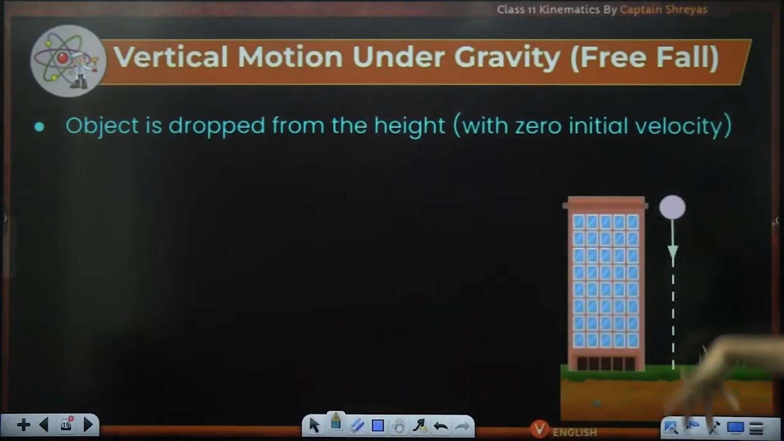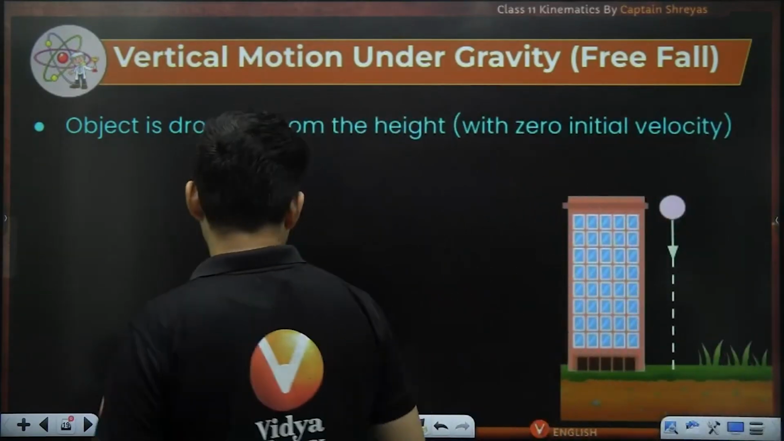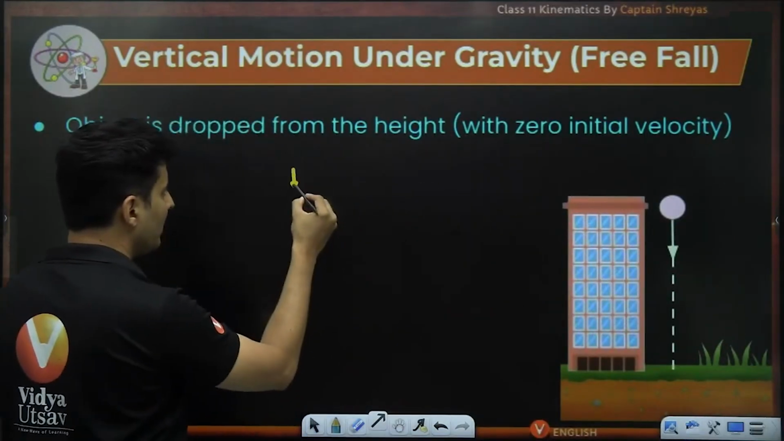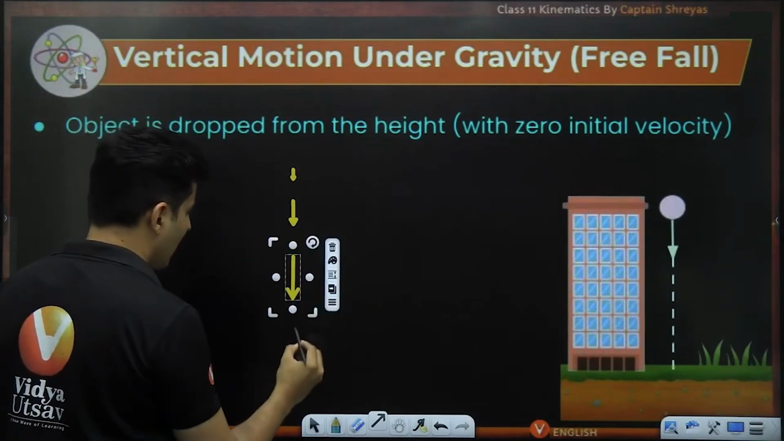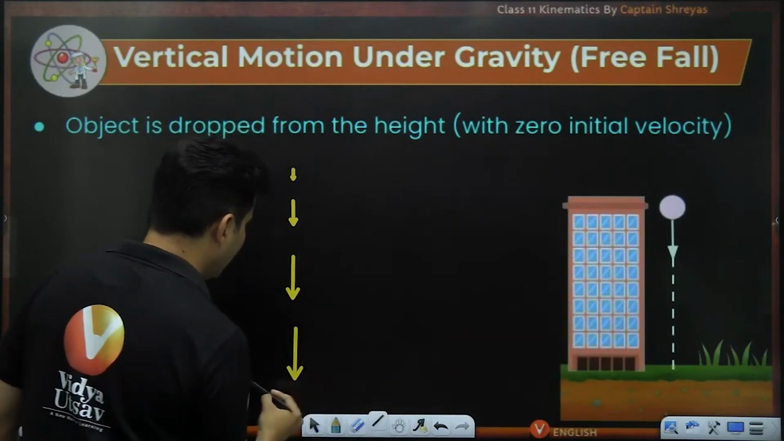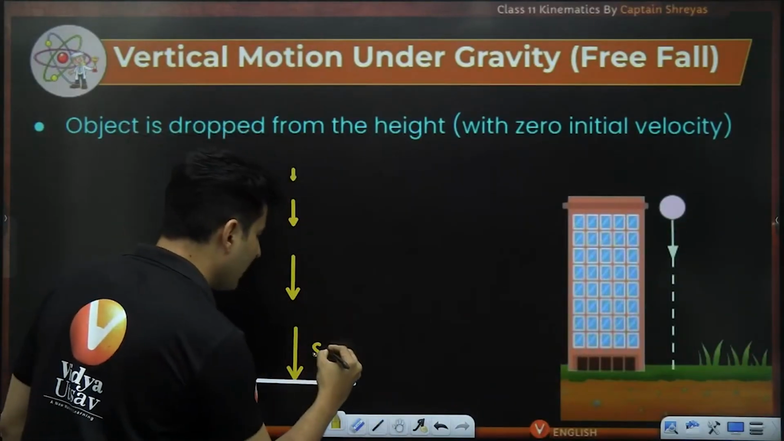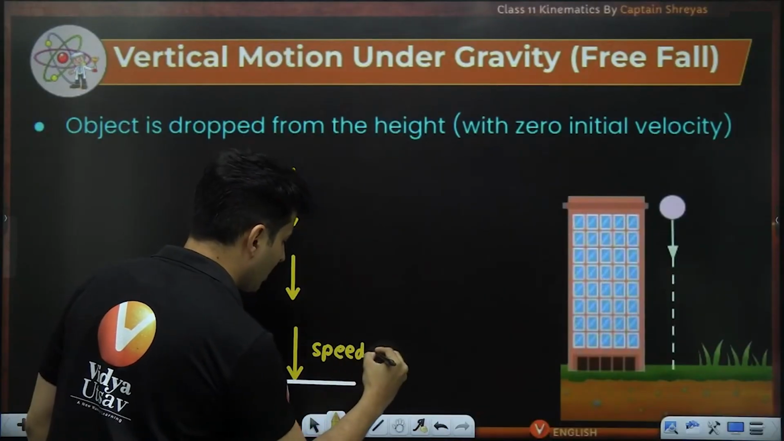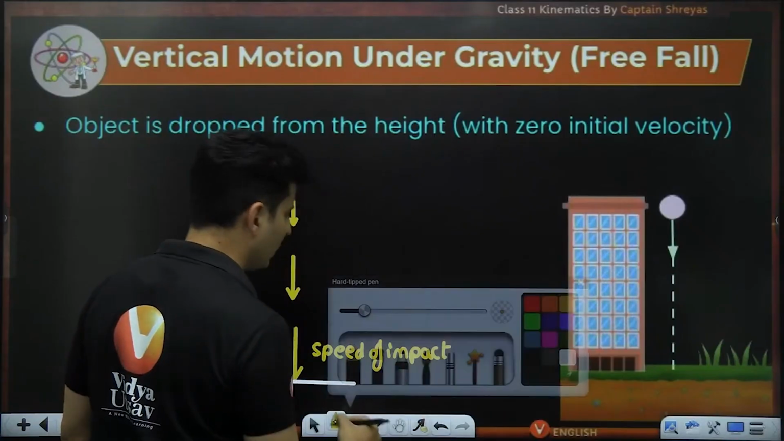If you drop the object from the top, what is the outcome? See guys, what will happen is you drop it. Dropping means you throw it with zero speed. Slowly the speed increases, and with some nice big speed, it will probably hit the ground. So this is the speed of impact with the ground or the floor or whatever it is.